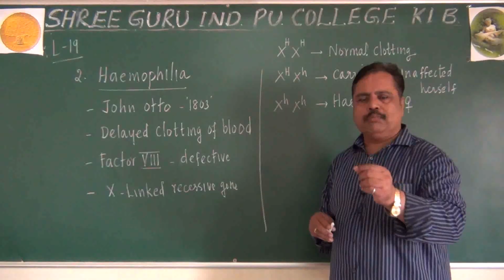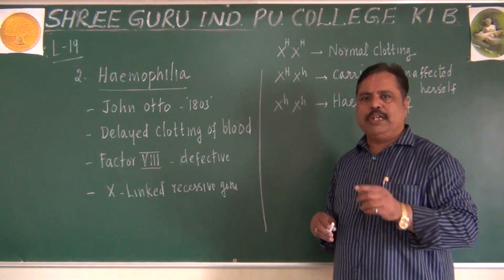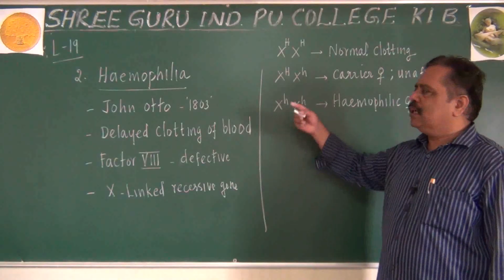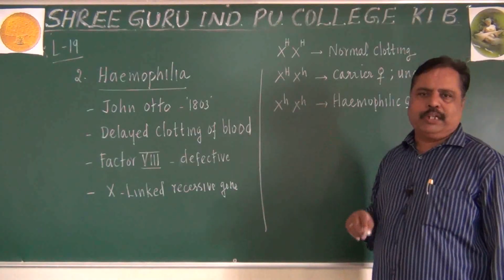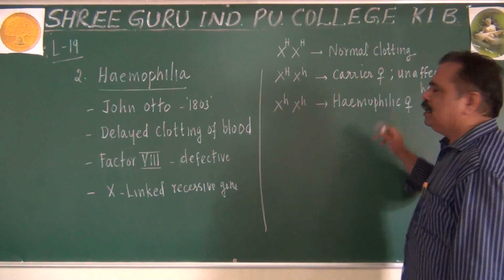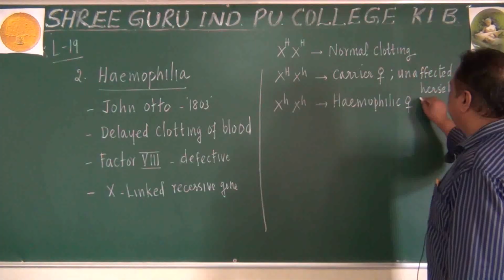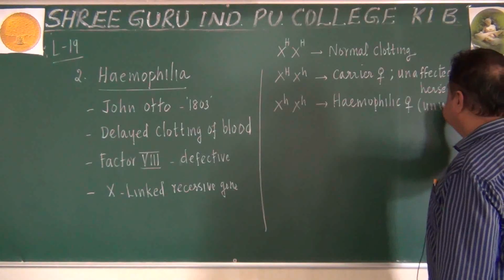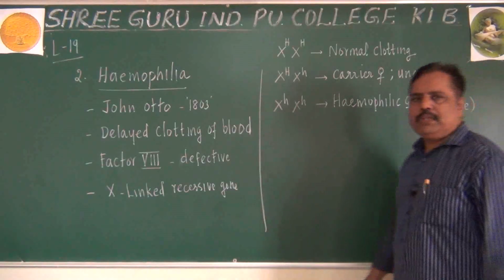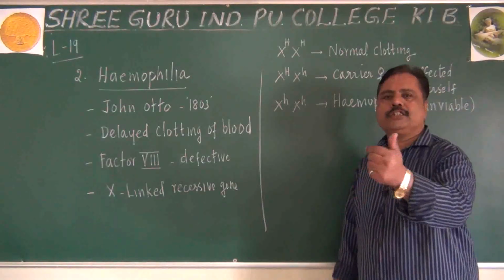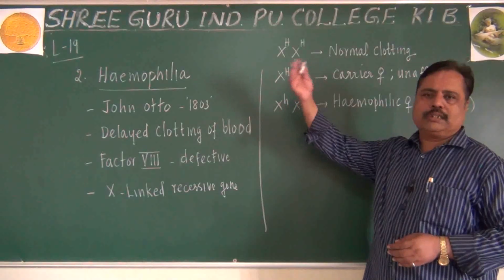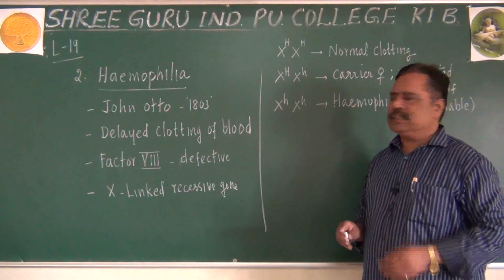Even for a normal physiological menstrual bleeding, she will not be able to withstand it. A lot of blood loss will happen in her body. That is called a hemophilic female. It is an unviable condition. What is meant by unviable? They die in childhood itself. They don't reach adulthood or survive for many more years.